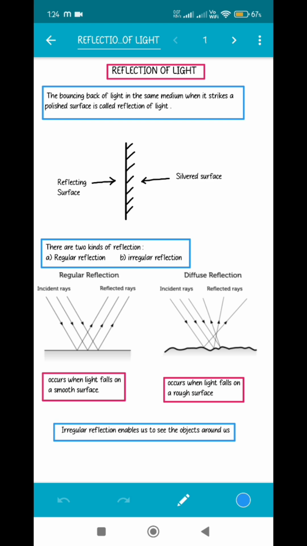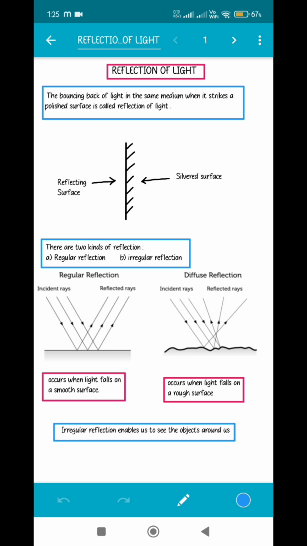Generally, reflection is best observed in case of polished surfaces, but reflection can occur in case of normal rough surfaces as well. So the image below represents a mirror. You must have seen this quite a few times. The reflecting surface is the surface where the reflection or the bouncing back occurs, and the back part of the mirror, that is the silvered surface, which is either silvered with silver or with some other material to give it a polished, shiny look.